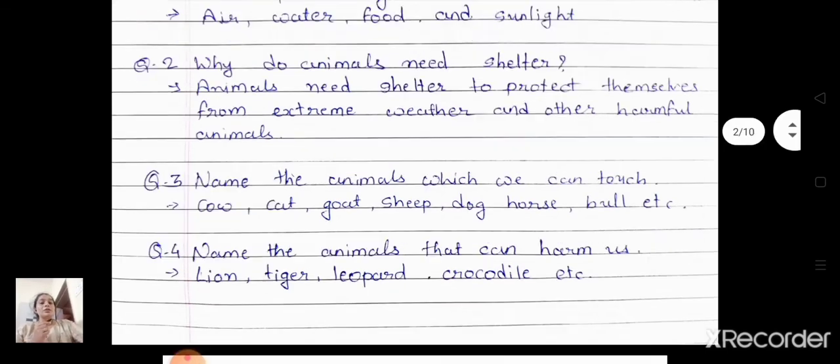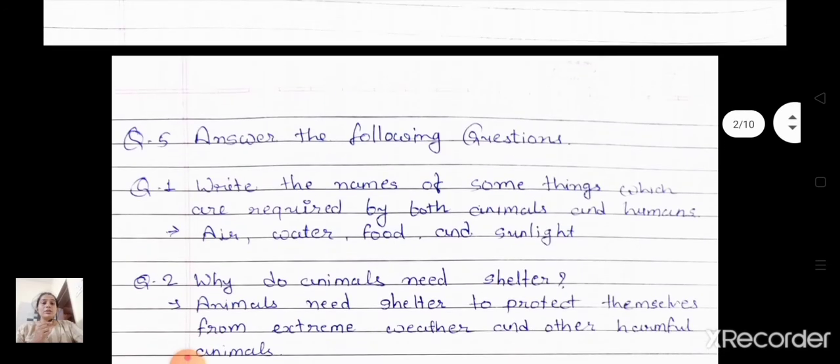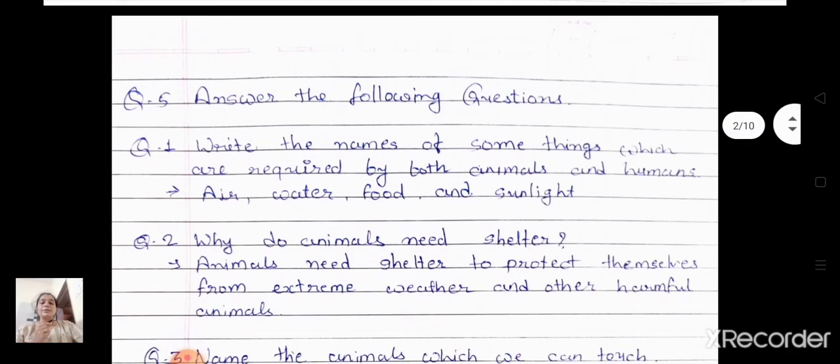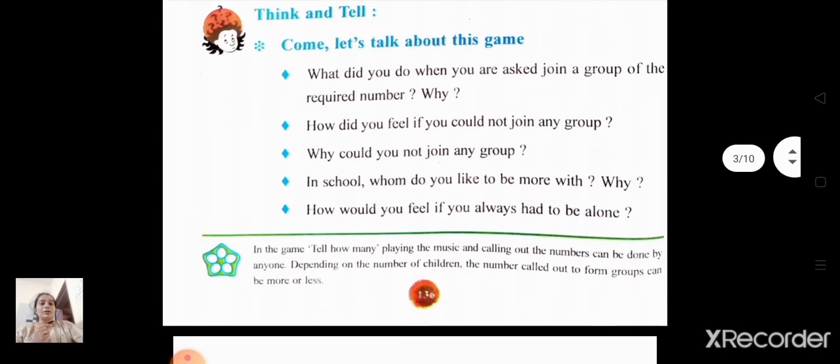So with this, our lesson number 19, Our Friends, is over. You have to write questions 4 and 5 in your book as homework. Now we are going to start our new lesson, lesson number 20, Tell How Many. Page number 136.